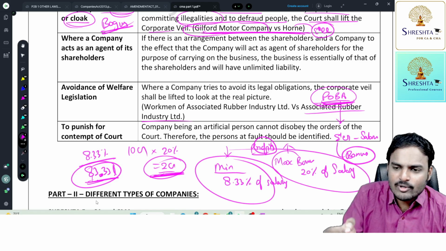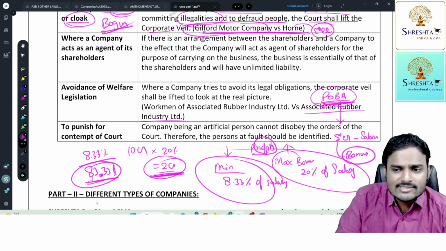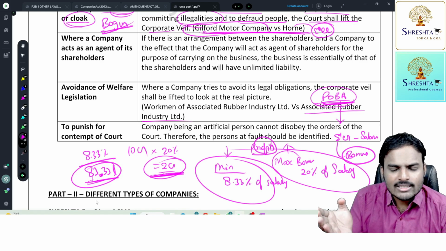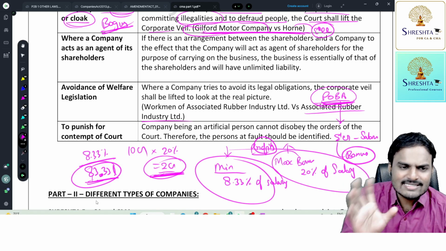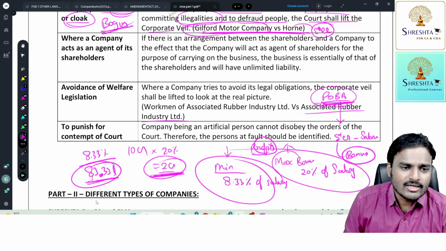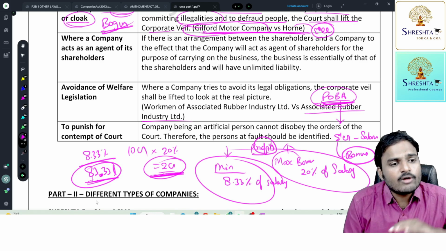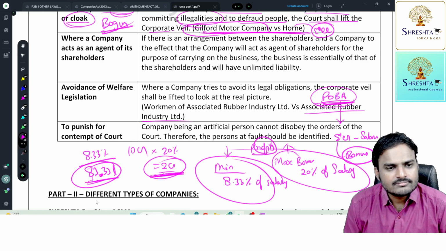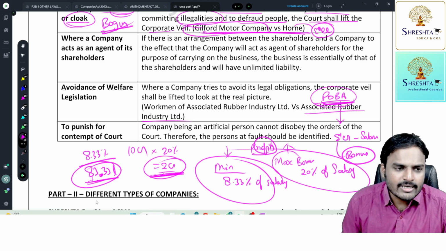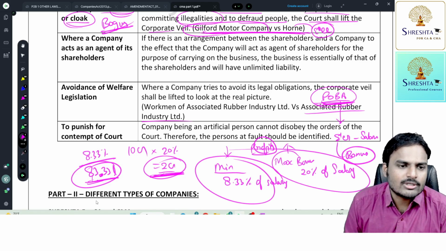So the management incorporated a company with fewer than 10 employees, to which the Act is not applicable, and diverted this company's profits to that company. So in this company the profits came down, and it was sufficient to pay only the minimum bonus.